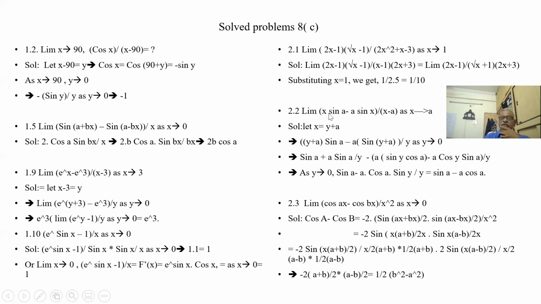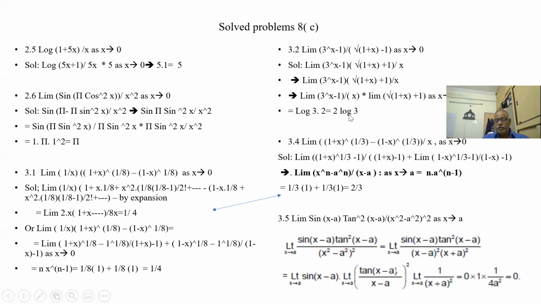This is nothing but differentiation. If I differentiate, what do I get? x is 1, so sin a minus a into, what is the derivative of sin x? cos x. cos x as x tends to a is cos a. So sin a minus a cos a. So basically this chapter is differentiation only, but these are the fundamentals of differentiation.